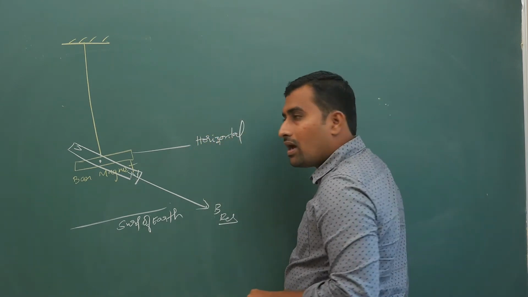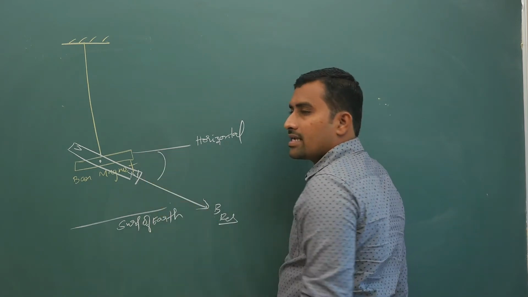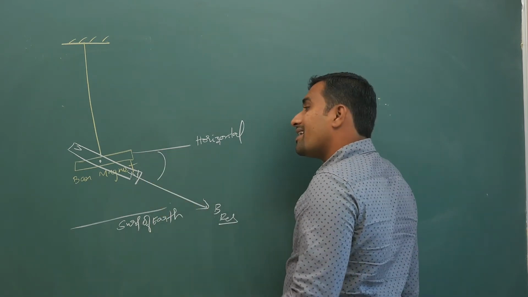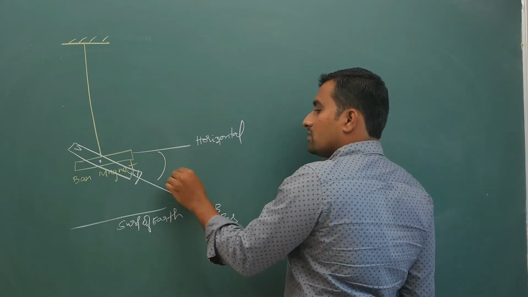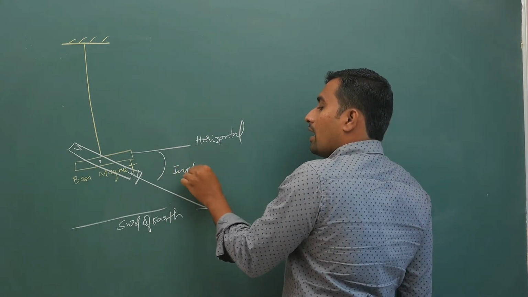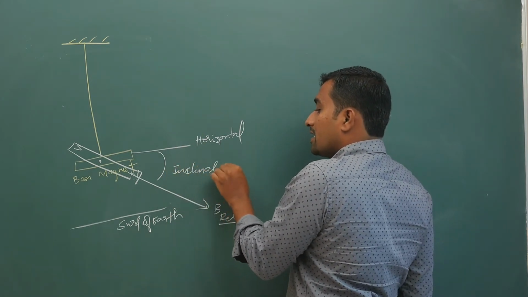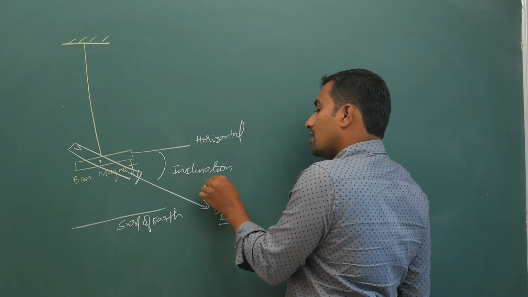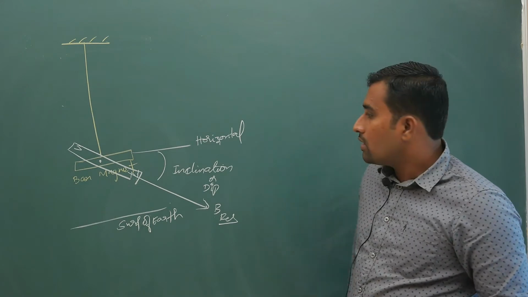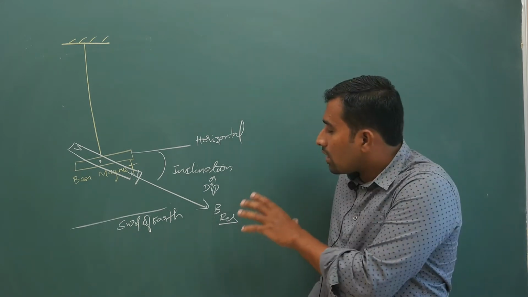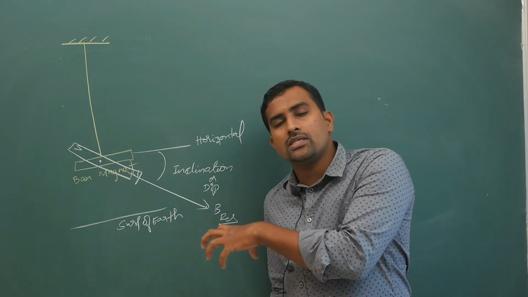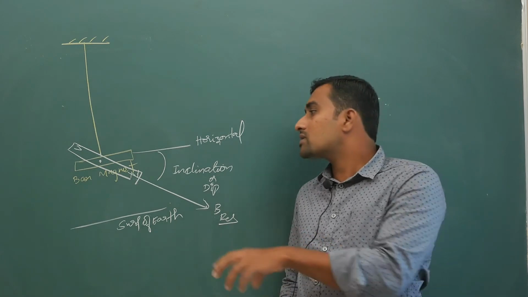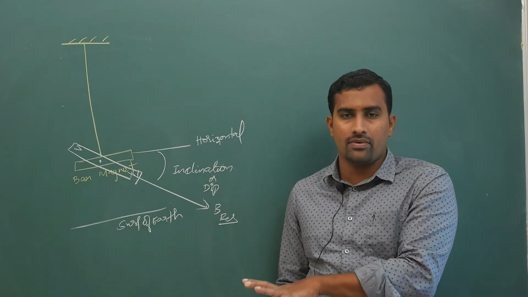How much it is declining, how much it is coming down, is called the angle of inclination, or also the dip. This dip is very much required to understand terrestrial magnetism in a better way.